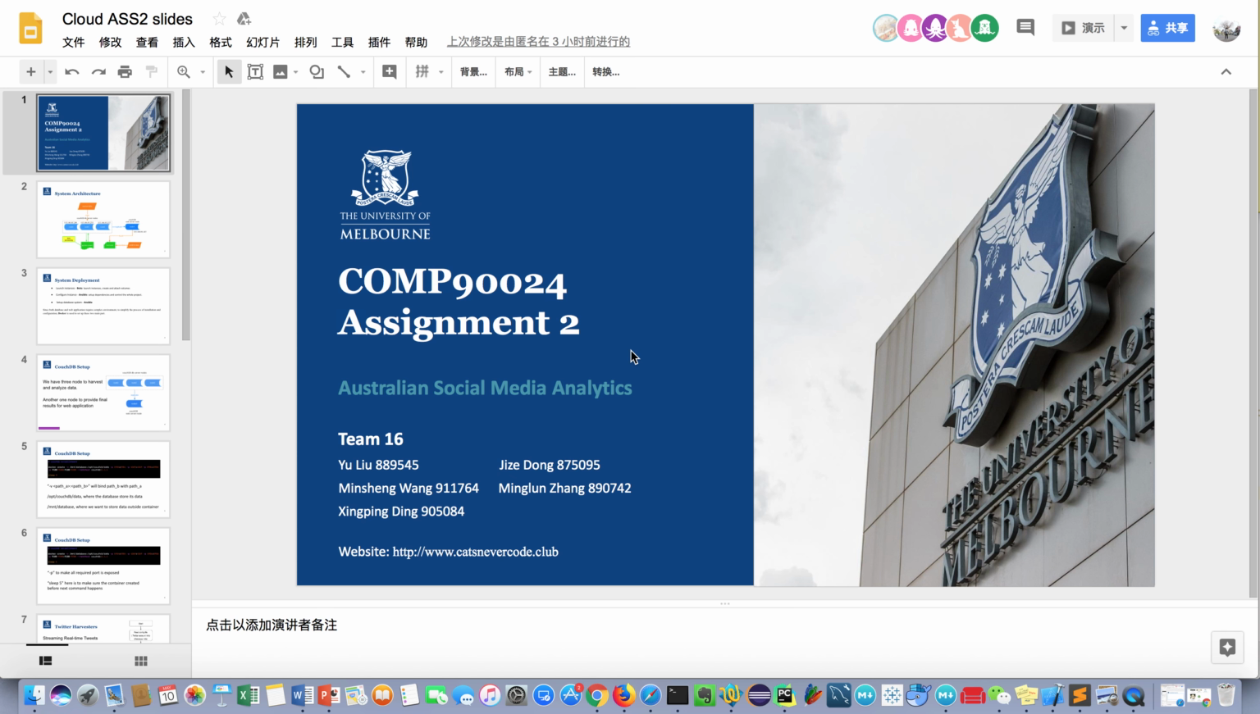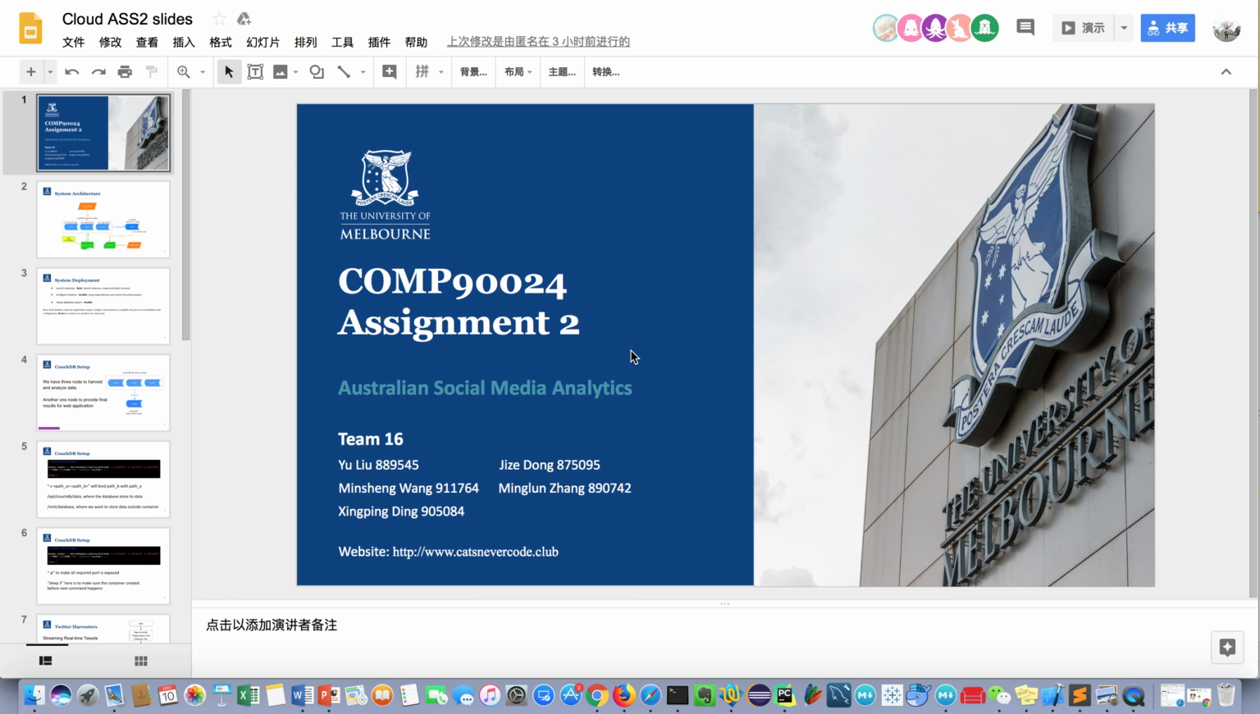We are students doing Master of IT in Distributed Computing at Unimelb. This is a presentation of our project on implementing a cloud platform to harvest and analyze Twitter data, and finally we will visualize our results on a website, which is catnevercode.cloud.